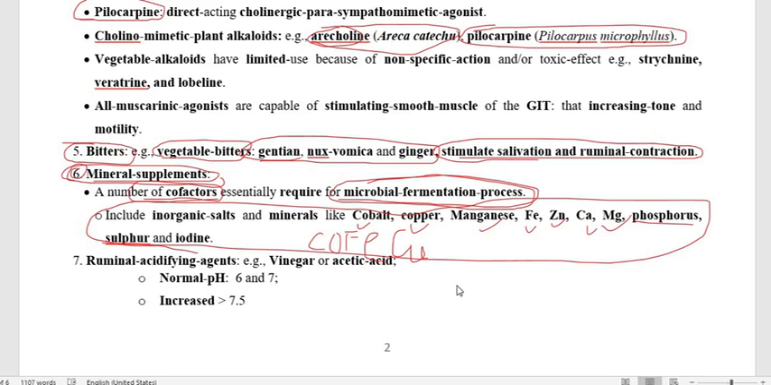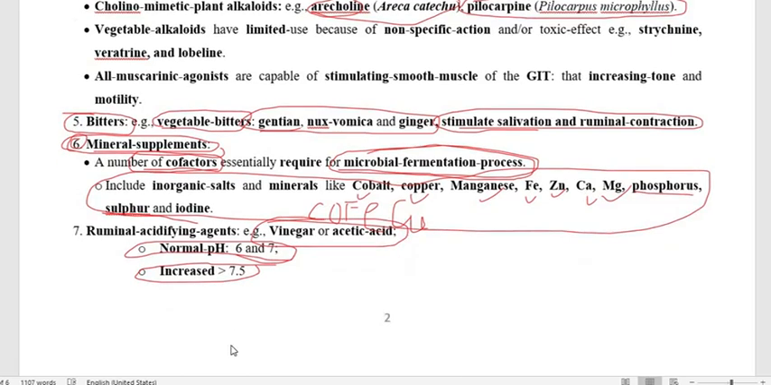Now we have to go through the other condition under ruminatoric drugs when rumen alkalinity occurs. Normally the pH of the rumen or reticulum lies between 6 and 7, and when the rumen pH increases above 7.5, this increased pH produces alkalinization. Therefore, to neutralize the base we use the drug we call a ruminal acidifying agent, because the rumen becomes basic when the pH rises above 7.5. As the acidifying agent we use vinegar or acetic acid.